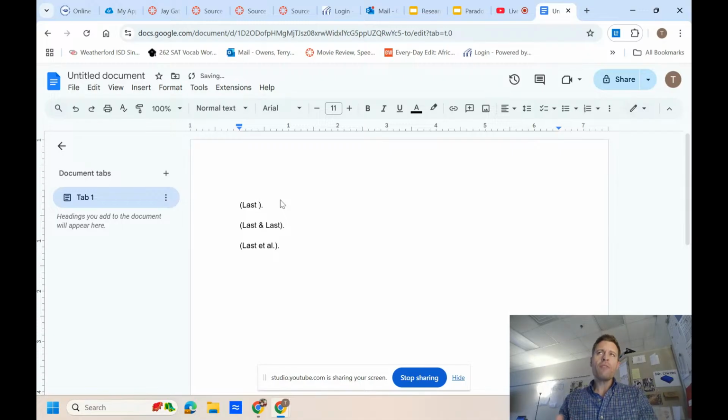Okay? If you have an article and there are no page numbers, then do not put a page number because it doesn't exist. If you have an article and there are multiple page numbers, you have a journal article that has multiple page numbers, okay? After the last name, you would just put the number of the page of where you found your quote. But if there's no page numbers, then you can't put a page number, so don't. Okay. So I hope this helps.